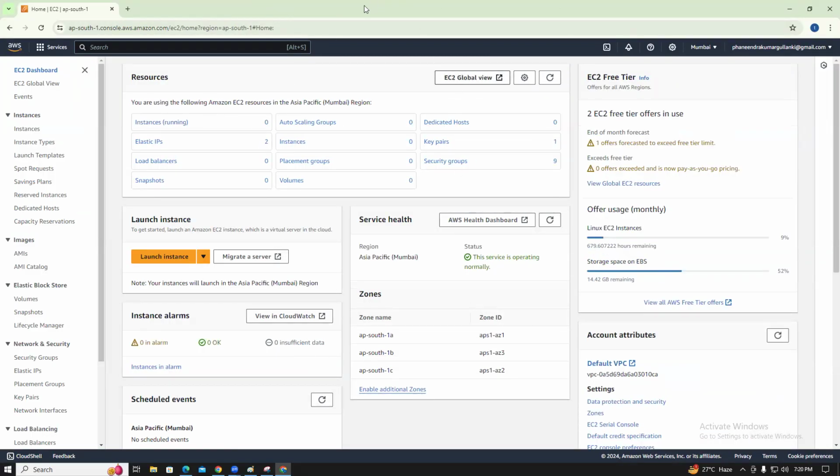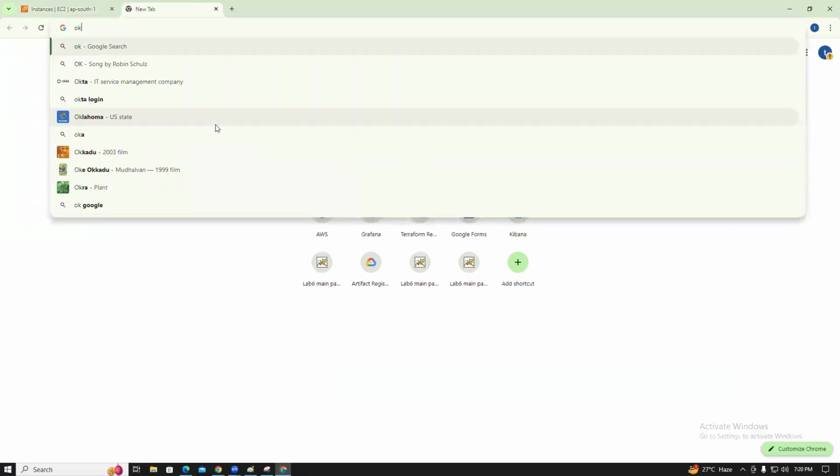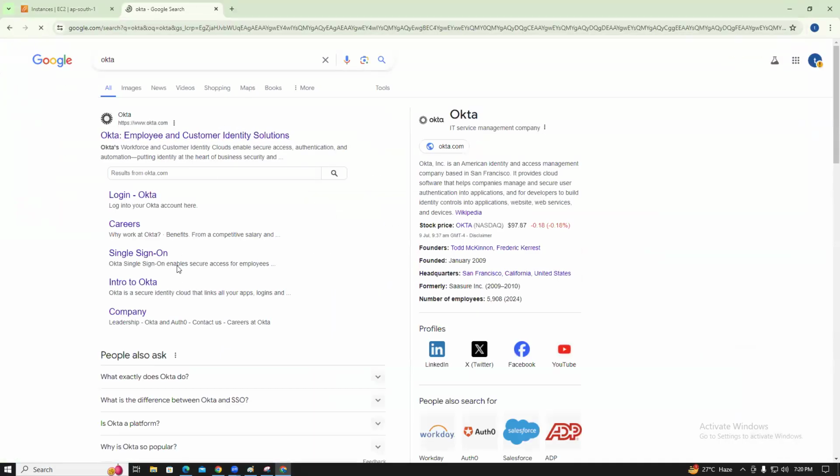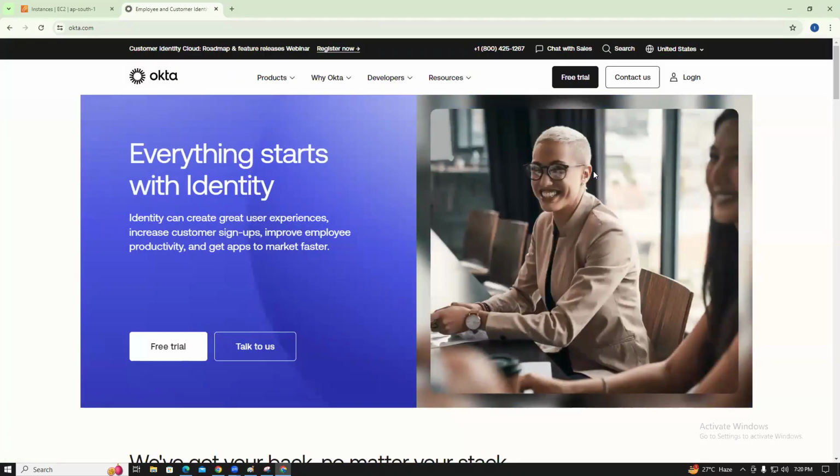This is my personal laptop. It's not a company one. So companies use Okta. Active Directory, yes, Microsoft, okay, understood.